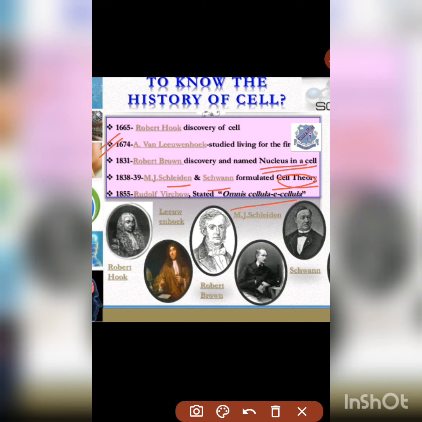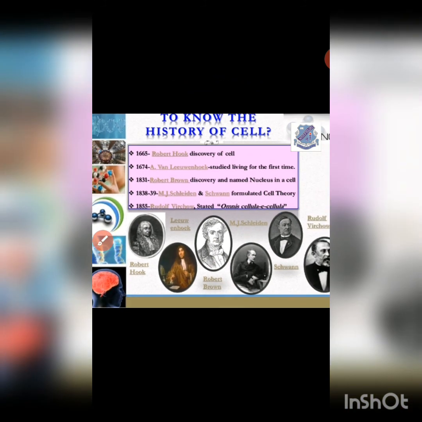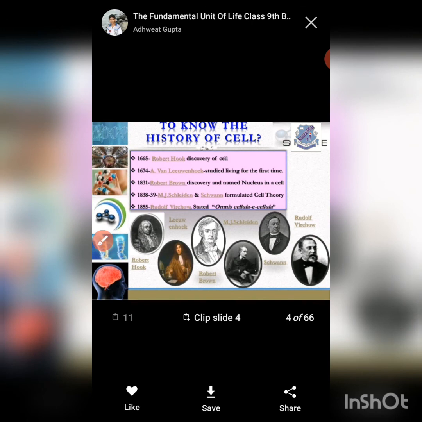This is also a theory stated by another scientist, Rudolf Virchow. Here you can also see the pictures of all these scientists, as they are very important players in making us know about the history of our living world, right?